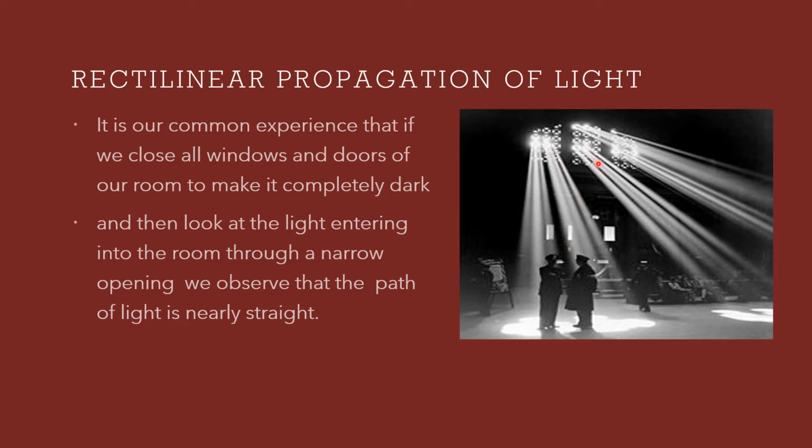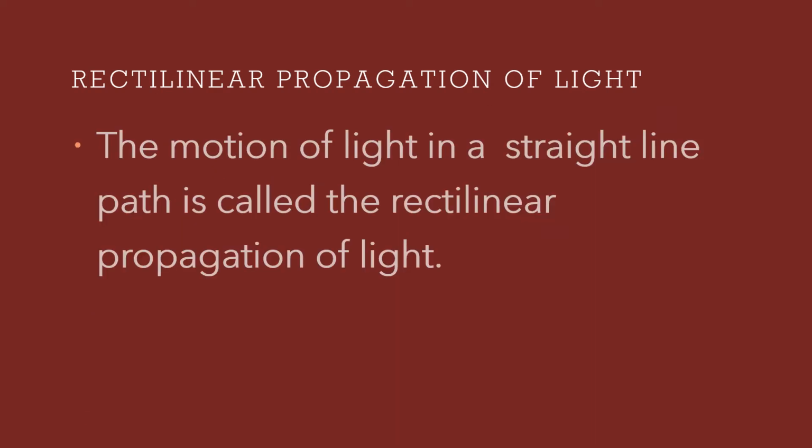So these are the dust particles and we see the dust particles all in a straight line. This tells us that light travels in straight lines. From the source, it comes out in the form of straight lines. Motion of light in a straight line path is called rectilinear propagation of light. What is rectilinear propagation of light? The movement of light in a straight line path.